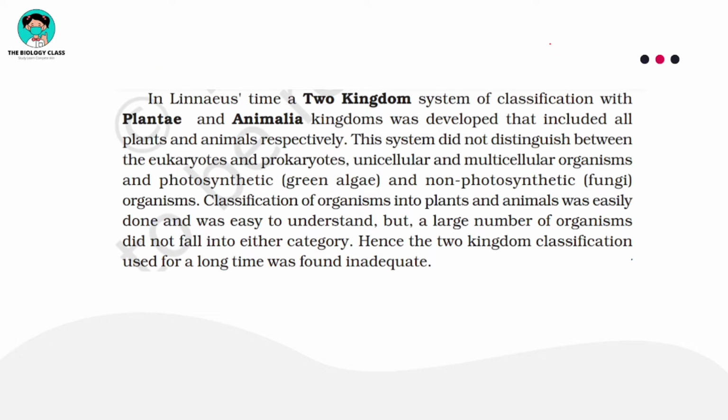After this, who came? A very important scientist came, that is Linnaeus. Carolus Linnaeus, whom you have learned about in the chapter Living World, who gave binomial nomenclature. The same scientist classified all the living organisms into two kingdoms.